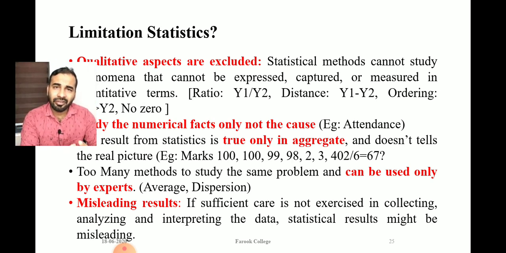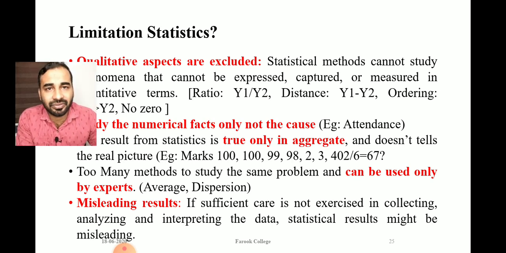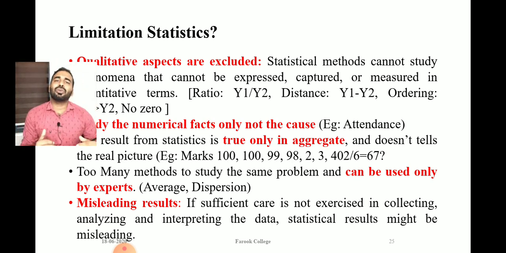Suppose you wanted to find out the variability in climate or temperature, then range is the best one. The standard deviation will not serve the purpose. And if you wanted to learn about the inequality of income and wealth, then it is better to go for the Gini coefficient or Lorenz curve.